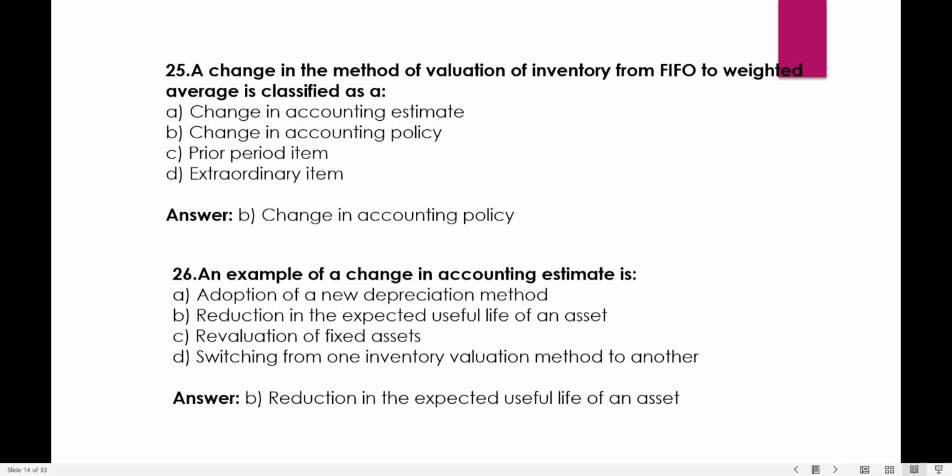Okay. Question 26: an example of a change in accounting estimate is adoption of a new depreciation method, reduction in expected useful life of an asset, revaluation of fixed assets, switching from one inventory valuation method to another. We know that a method of inventory valuation is a change in accounting policy. Okay, so here we get reduction in the expected useful life of an asset as the answer for change in accounting estimate. Okay, so reduction in the value of the value of an asset.